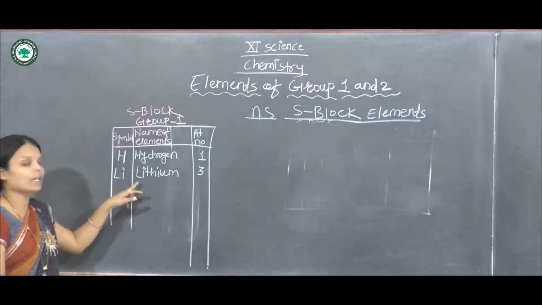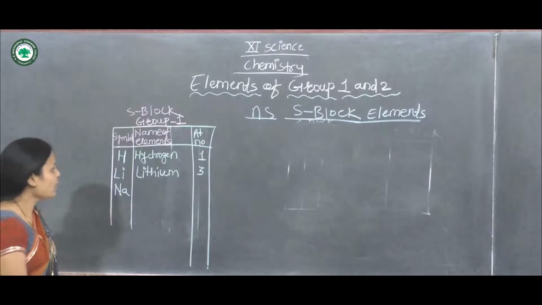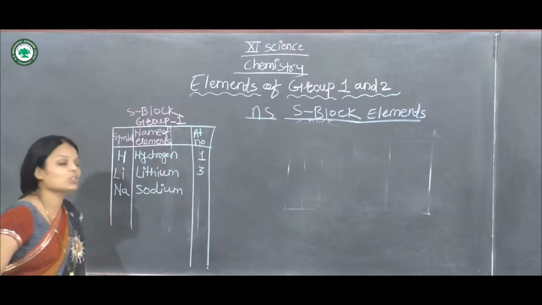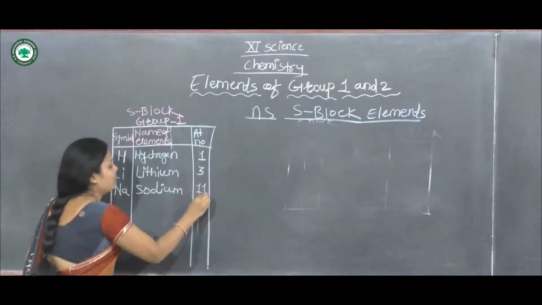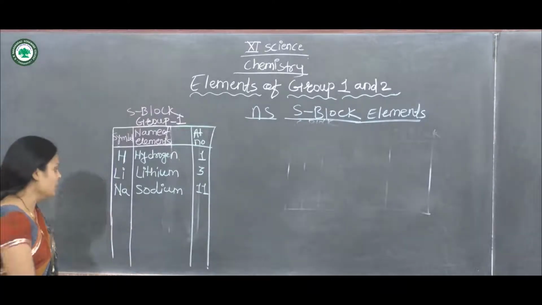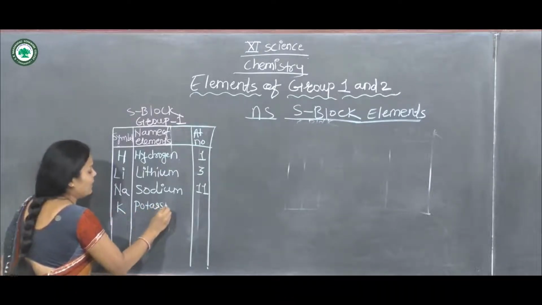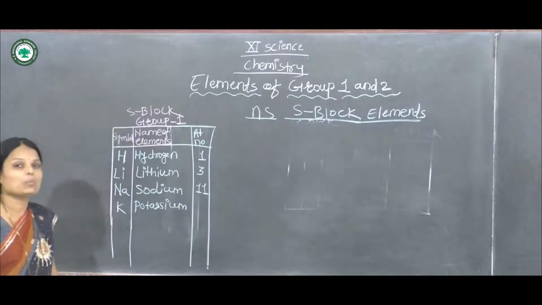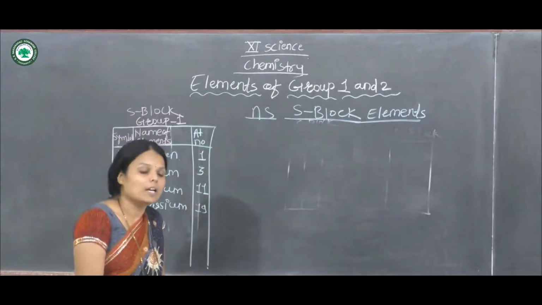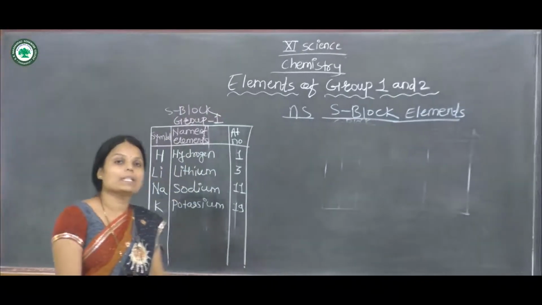After hydrogen and lithium, the next element is sodium. Its symbol is capital N, small a, that is Na, and its atomic number is 11. The next element in group first is potassium. Its symbol is K, and its atomic number is 19.